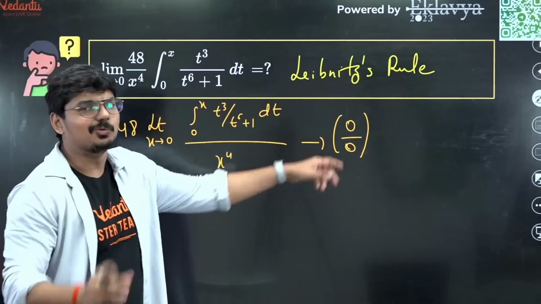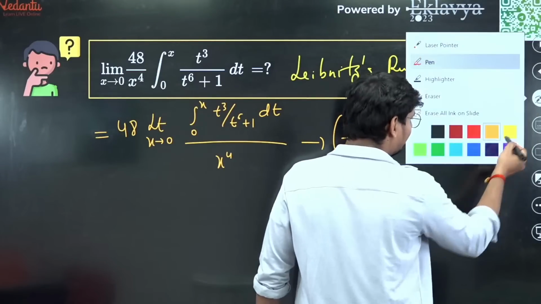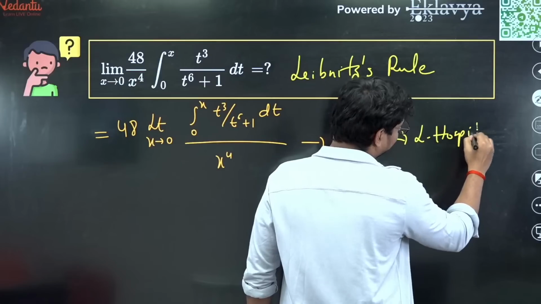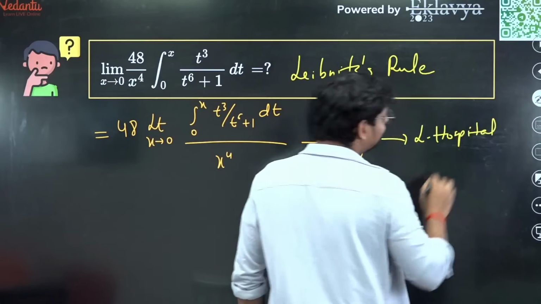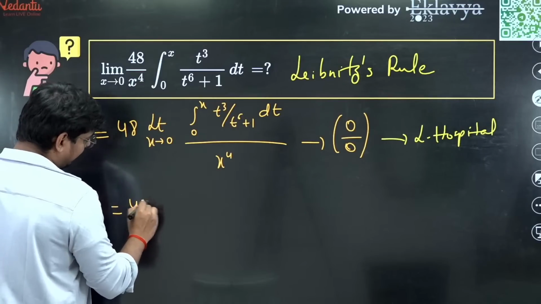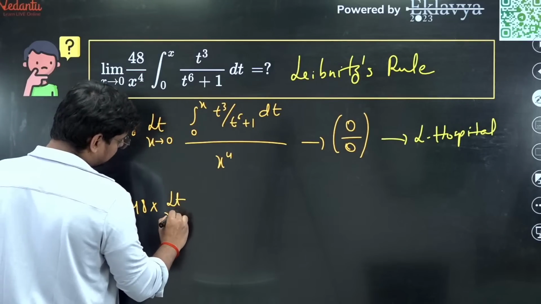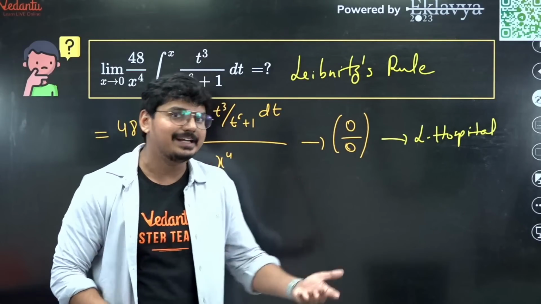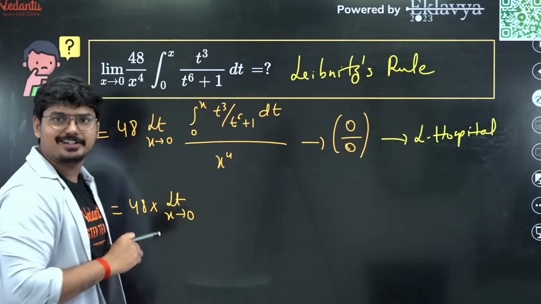So you already know for a 0 by 0 form, what is the method you are going to apply? The L'Hospital rule, the beautiful L'Hospital rule. So let me apply the same method, guys. So what are we going to get? 48 into limit extending to 0. Differentiate the numerator and denominator separately, right? So how do you differentiate the numerator?